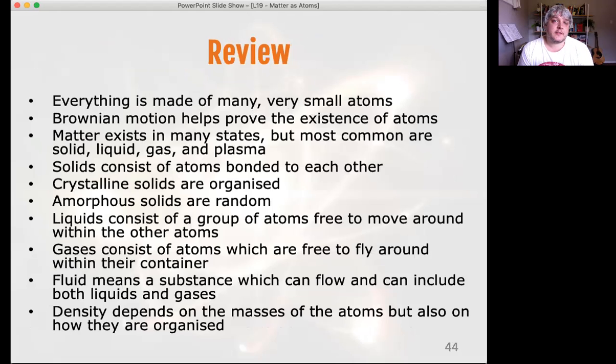So that's everything for this lesson. We've talked about the existence of atoms, about how small they are, and how scientists decided that they are actually real. That was thanks to Brownian motion and Albert Einstein. We talked about the different states of matter, how you can pack the matter in, and the density of material and how that's affected by which elements are being used. We will continue with this idea of solids being made of atoms in the next lesson, and then in the one after that we'll be talking a bit more about liquids and gases being made of atoms.